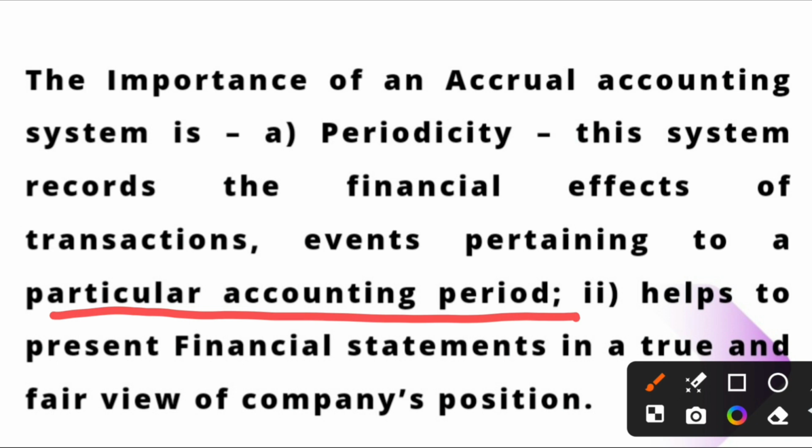So in interview, once you answer the question, what is the accrual concept, then you will face the importance of accrual accounting. So I clubbed the answer. Actually, this is two questions about accrual system. I clubbed the answer. The importance also of accrual accounting system.